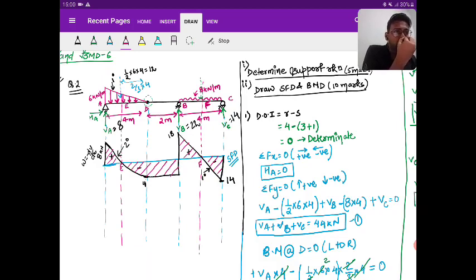The main thing is find E and F. For F, I will recommend you to go right to left. It is very easy. With the sign convention, it's very important. Then go for E.